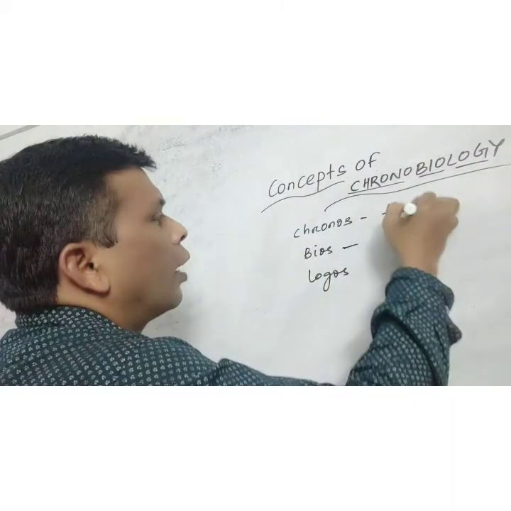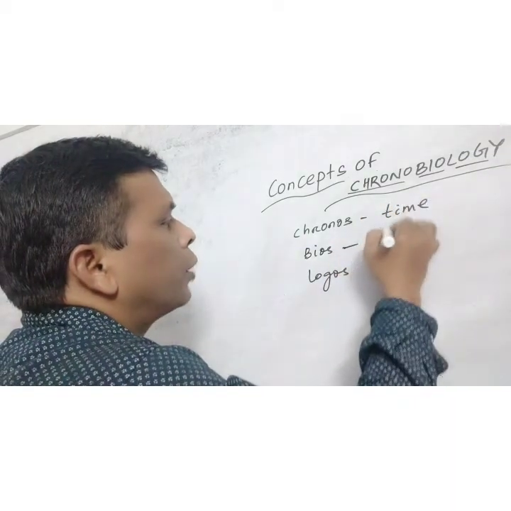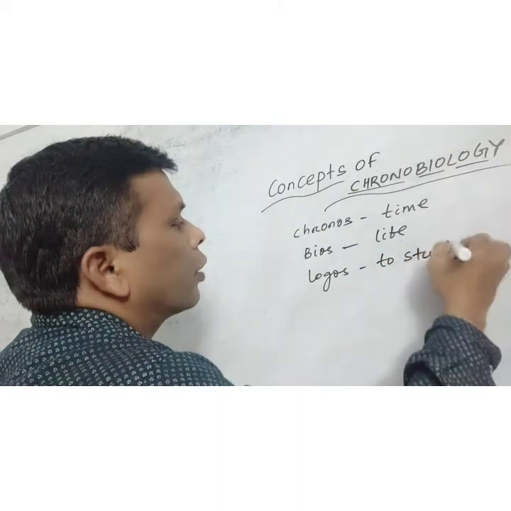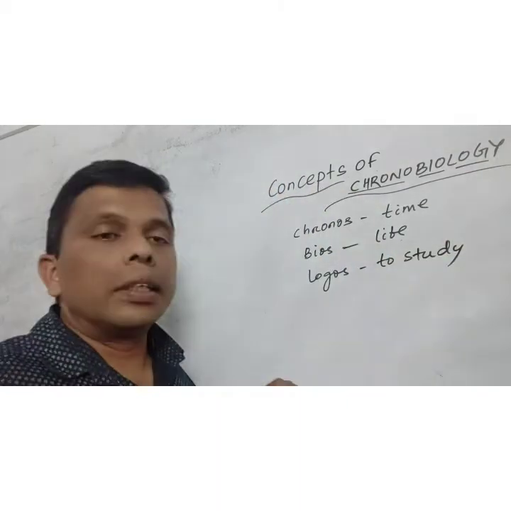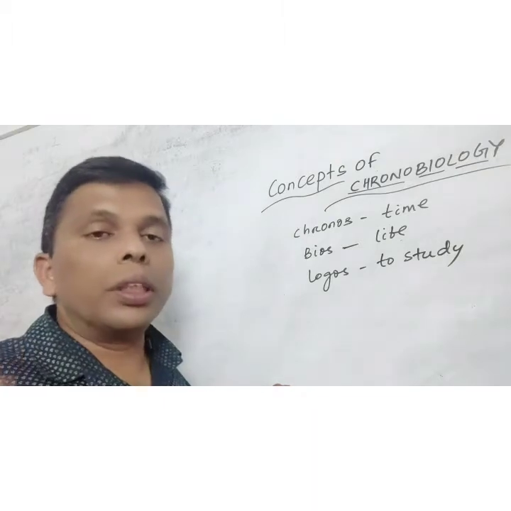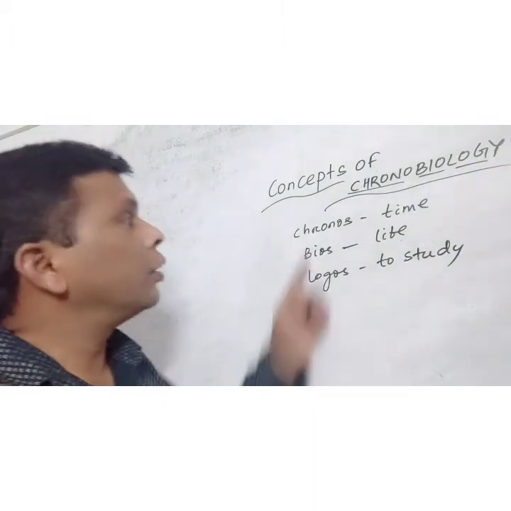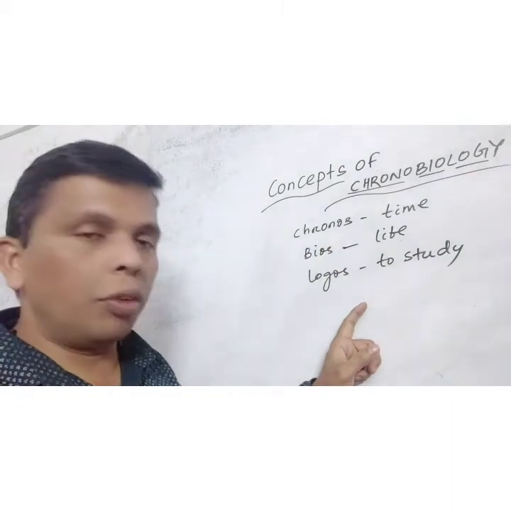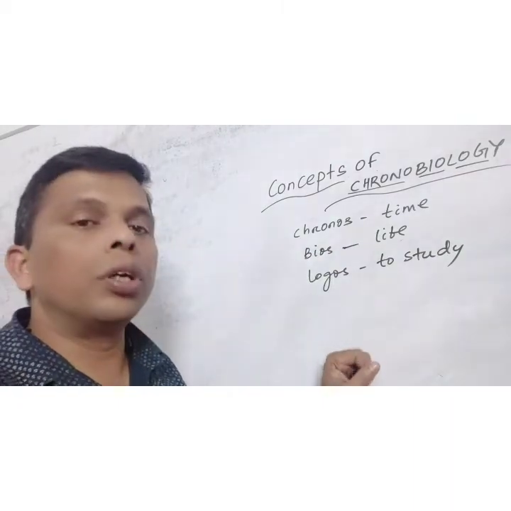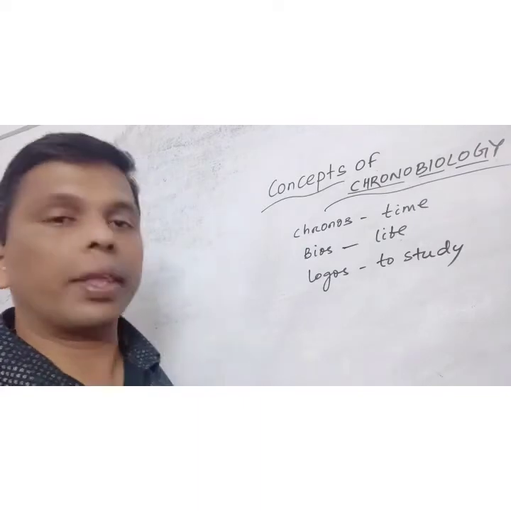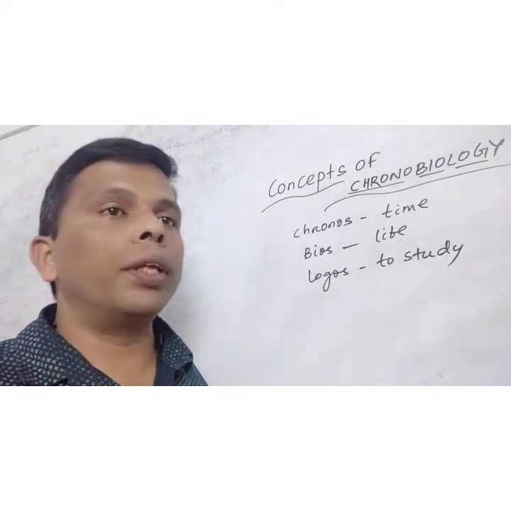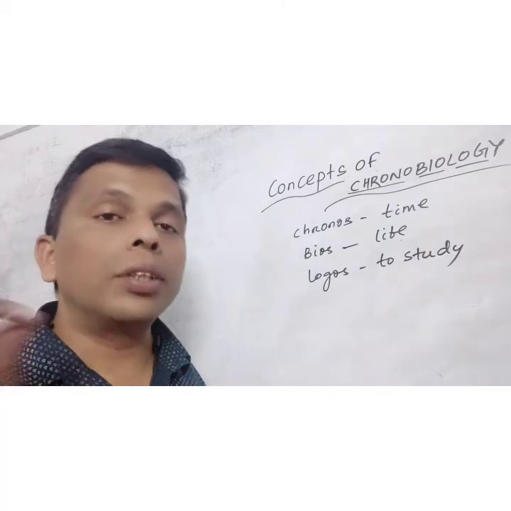Chronos means time, bios means life, logos means to study. Hence, chronobiology deals with the study of living organisms or life with respect to time. So the study of living organisms with respect to time is chronobiology.